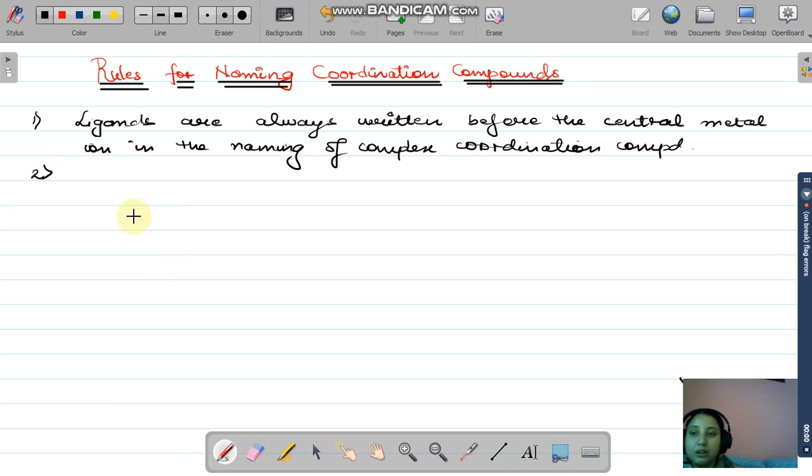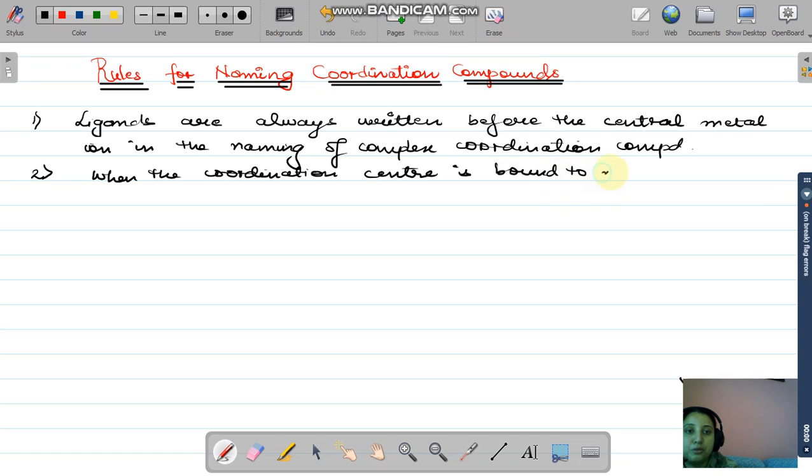When the coordination center is bound to more than one ligand, then the names of the ligands are always written in alphabetical order.